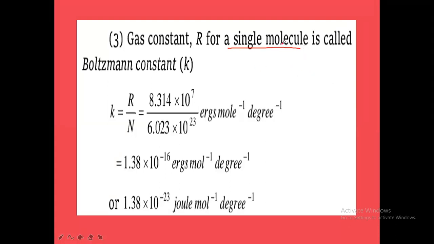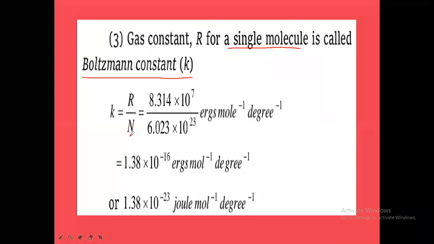For a single molecule, what will be the R value? That is called the Boltzmann constant. Scientist name Boltzmann. So Boltzmann's constant k, small k, is equal to the R value divided by Avogadro number. Already we have discussed it. Important areas, once again I'm revising here. So R value for a single molecule is equal to R value divided by Avogadro number.